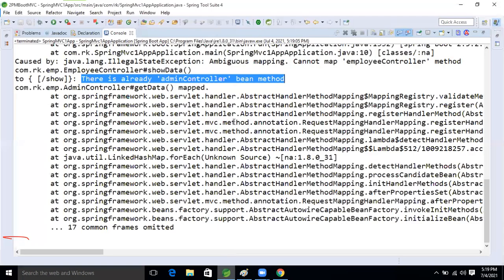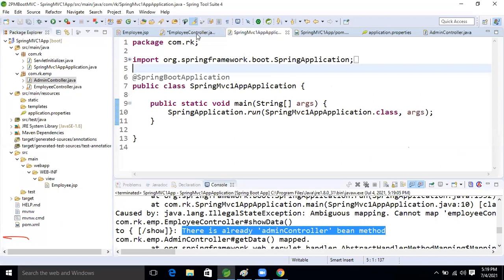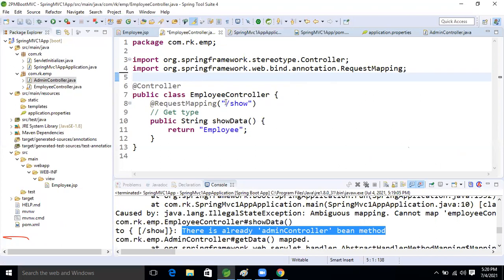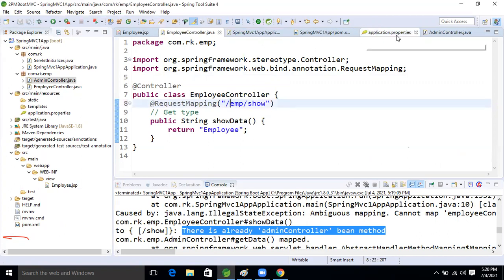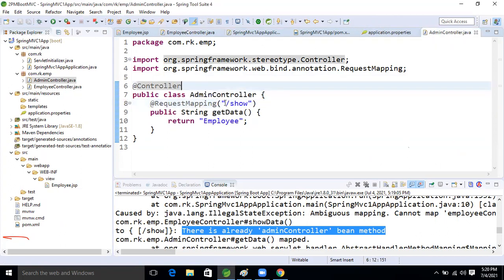If we want to avoid these things, we can specify a path. Come here in the controller. What will we take now? A multi-level path. Here take EMP, and inside the admin controller, just take admin. Now run the application, and the application will run.